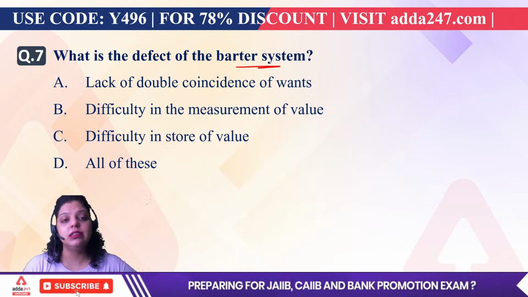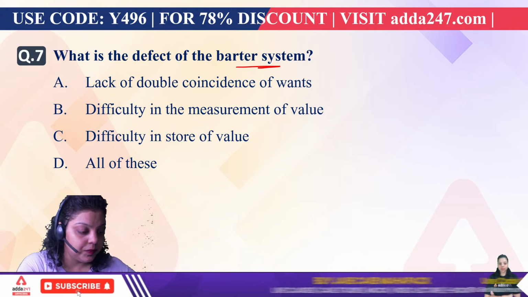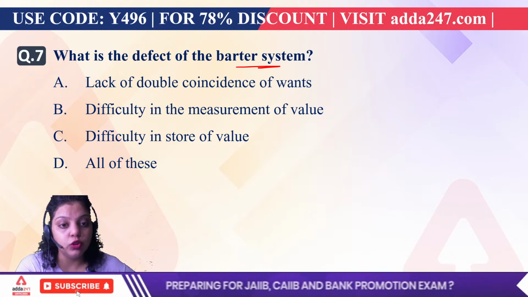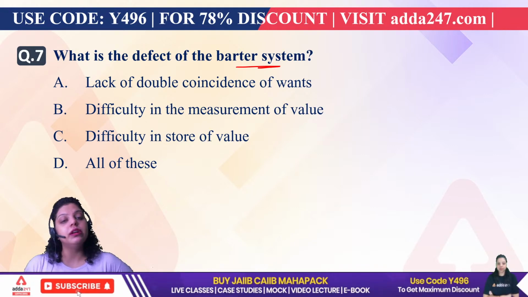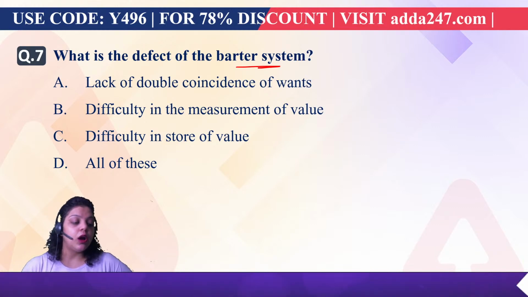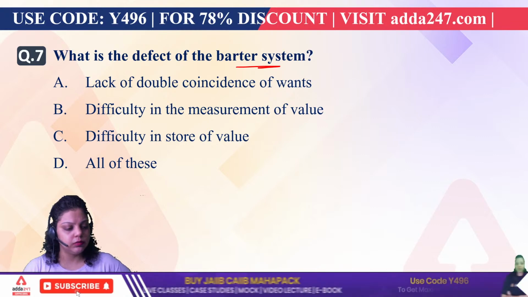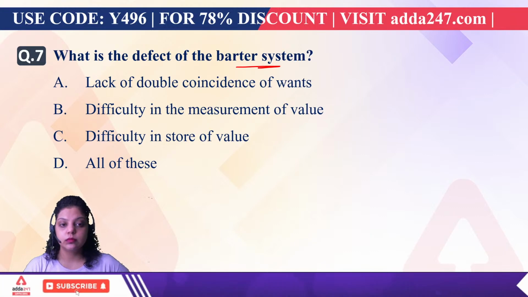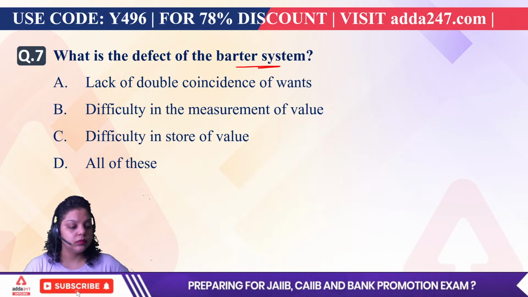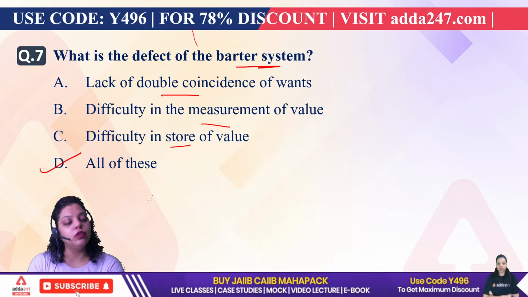Okay. Now the question is asking what is the defect of the barter system. Acha, the barter system was introduced because there was no currency notes, no paper currency or coins and all. But now we have all types of currencies, we have all types of methods or mediums of exchange. Now let me know, does the barter system work today also, or is it totally abolished? Okay, everyone is going with D. That is correct. The answer will be D. So now, does the barter system still work, or is it totally abolished?